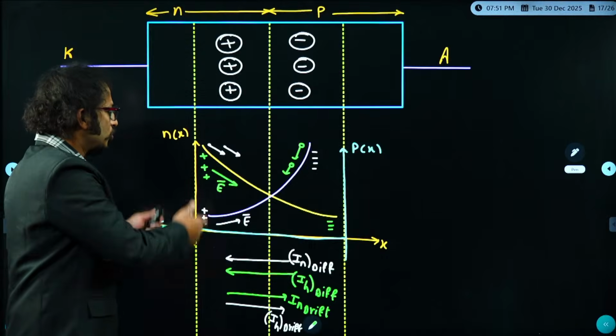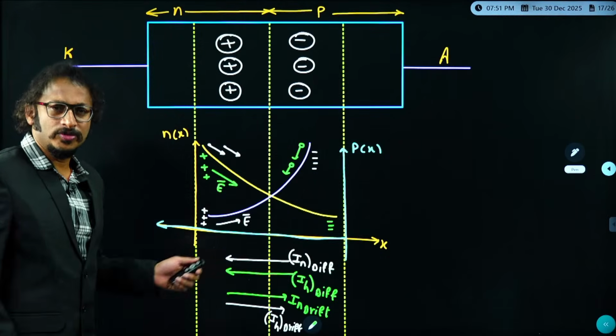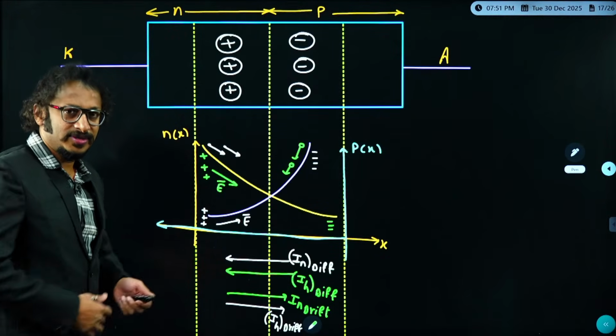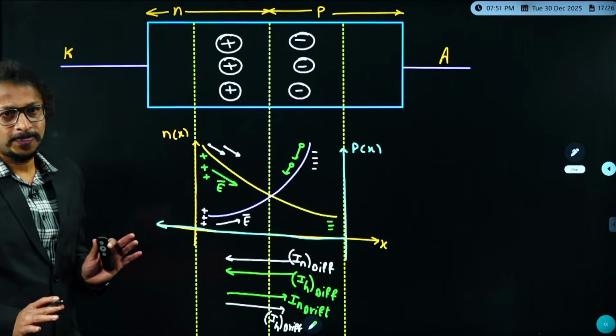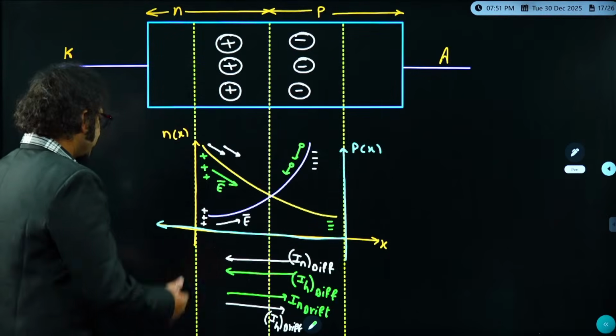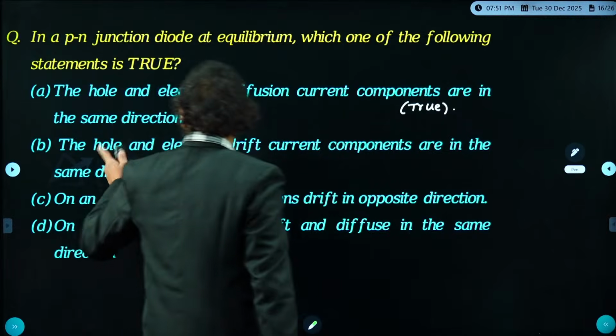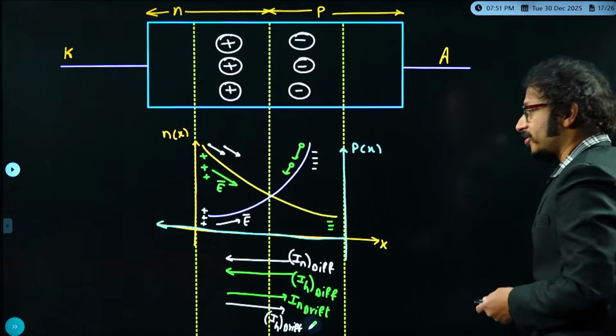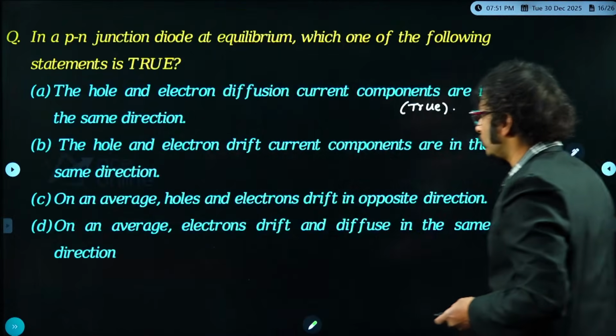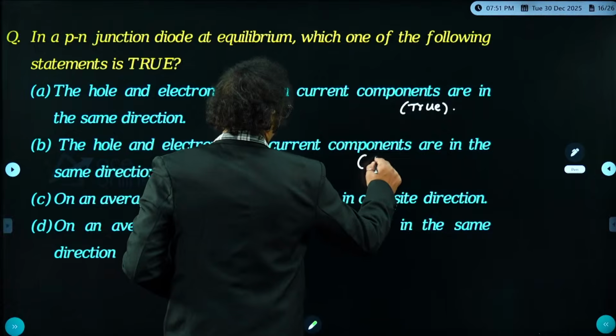I just want to show you all the prospects, such that tomorrow if any sort of question related to this is asked, my students need to get the final, accurate answer. Right, dear students? Anyways, what exactly has been given? The hole and electron drift current components are in the same direction. True. This is a true statement. Perfectly true statement.